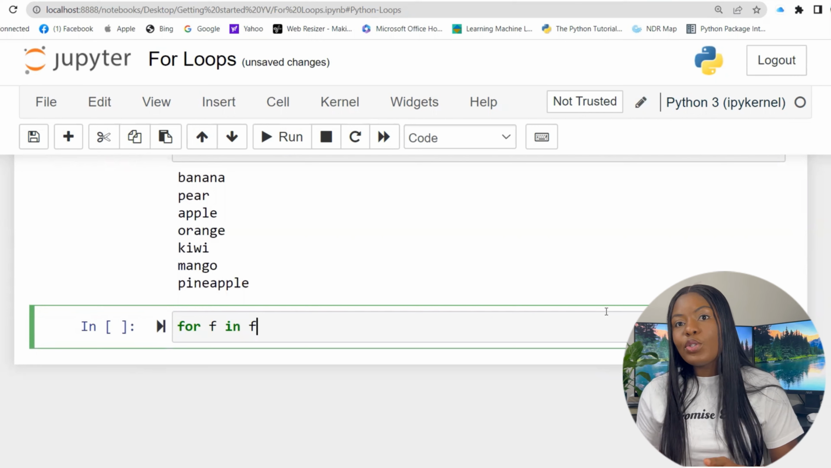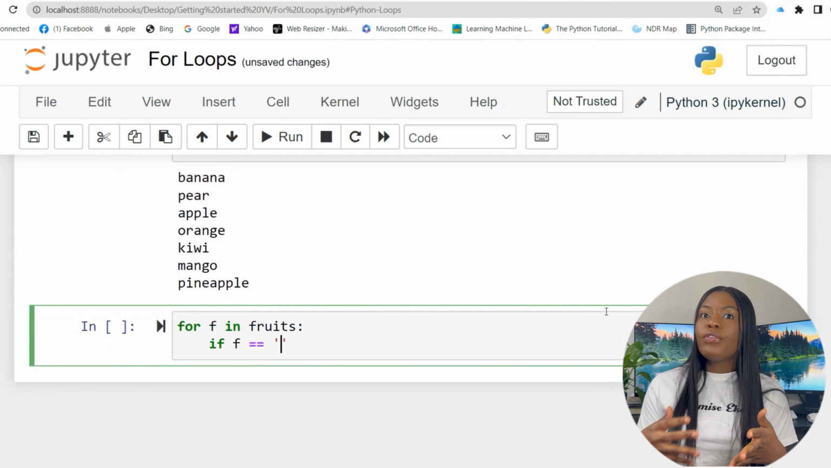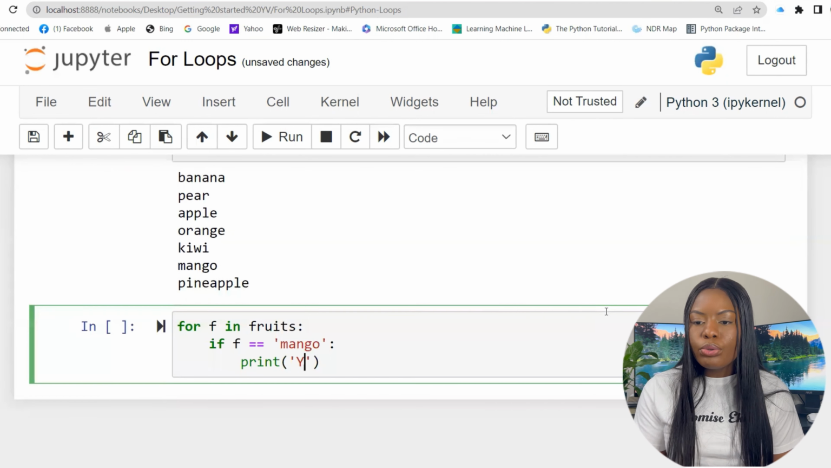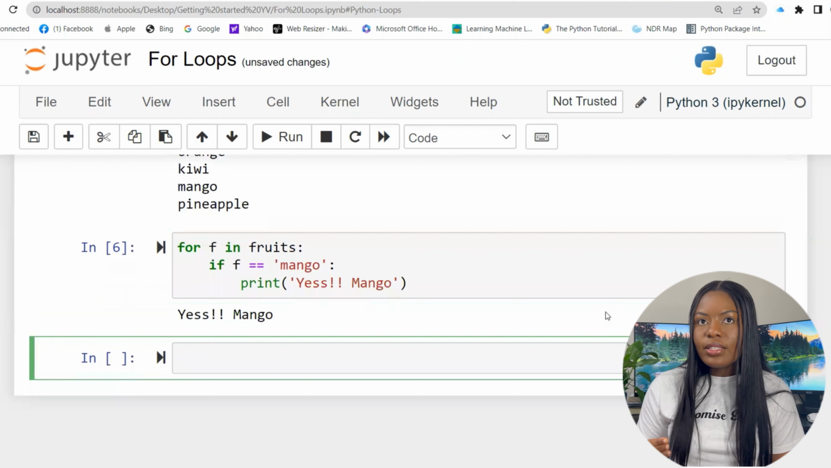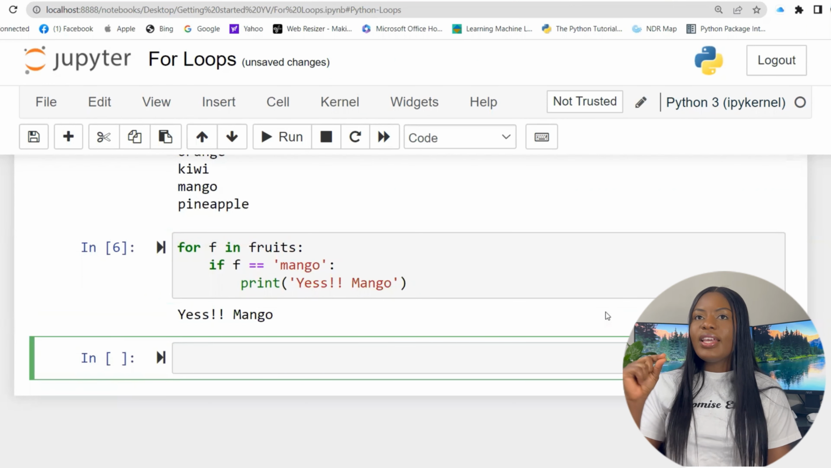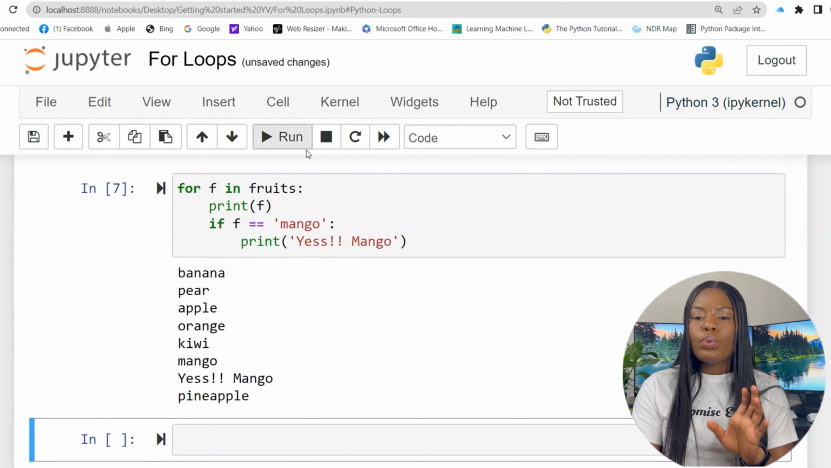So you could say for f in fruits, or i in fruits or x in fruits, whatever you want, just be consistent with whatever you do. So for f in fruits, if f is equal to mango, print something. So yes, mango. You go through each of them. When that condition is met, it does that. So it goes through all of them, and when it gets to mango, you print. But if there's nothing like that in your list, nothing will be returned.